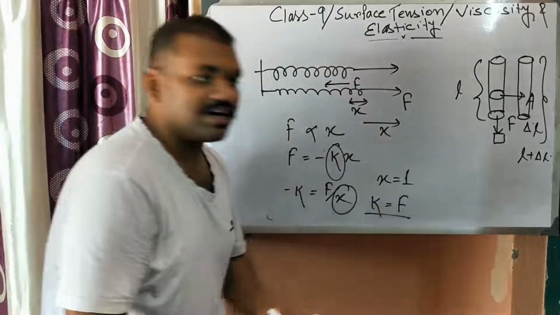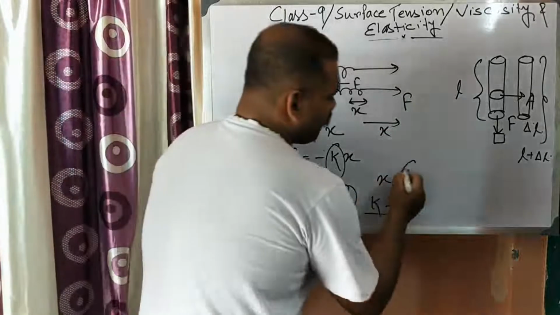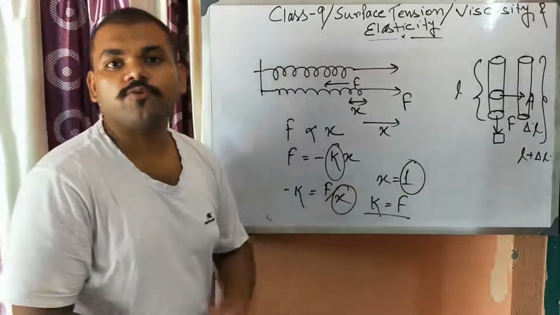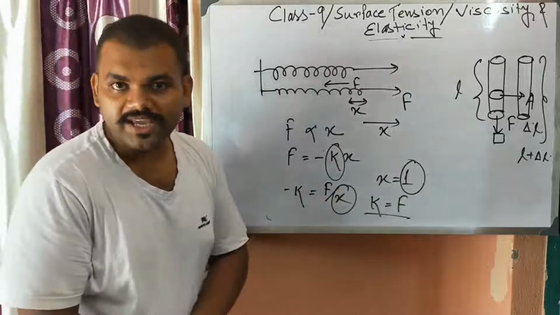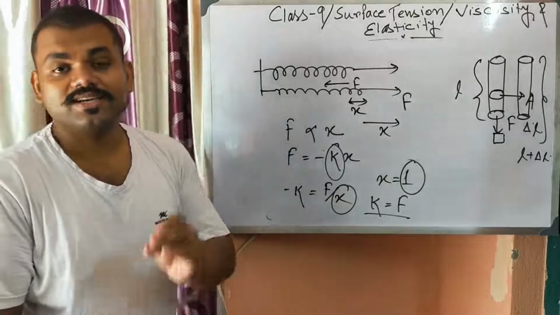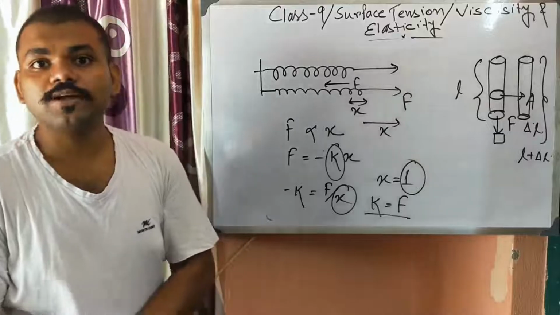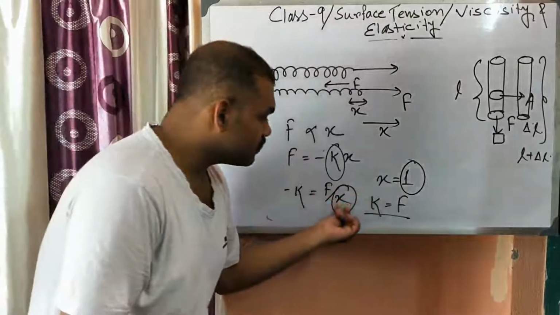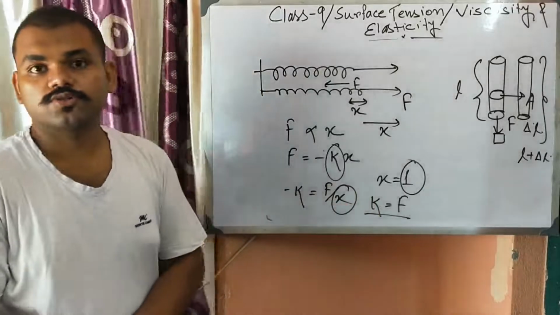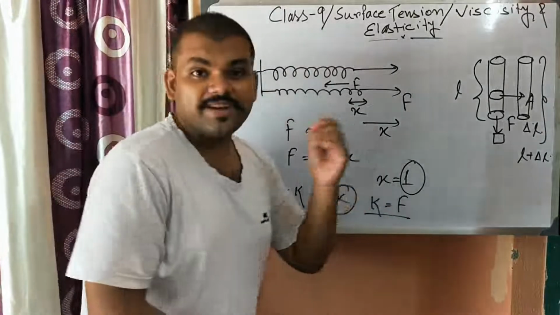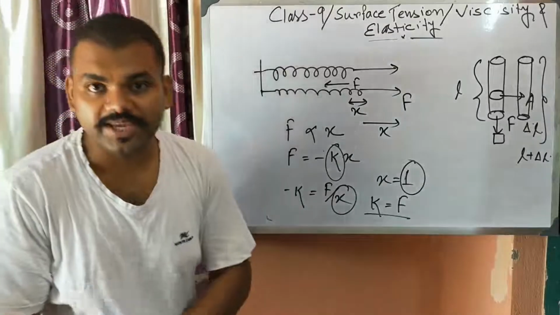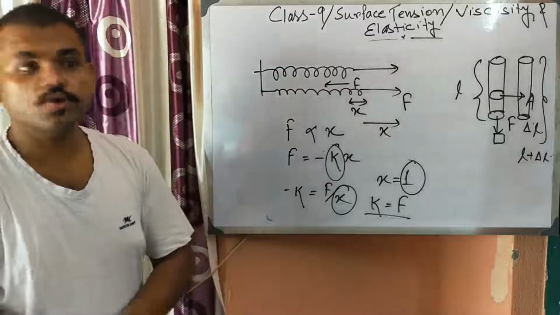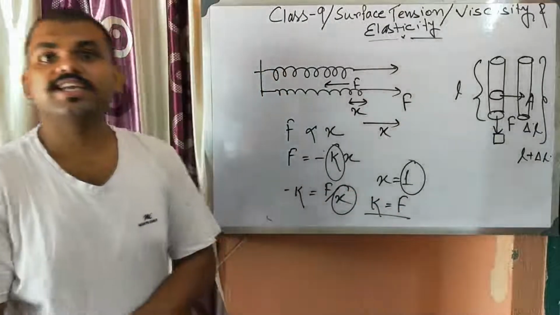So, for unit elongation, the spring constant of a spring is numerically equal to the force which will produce unit elongation.